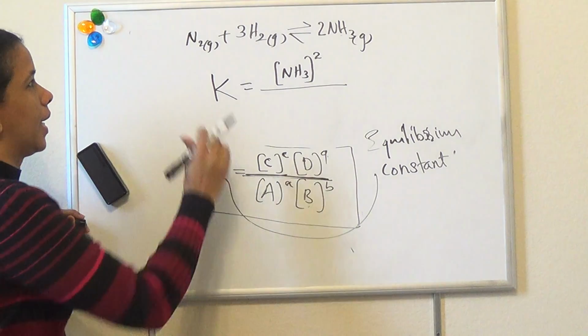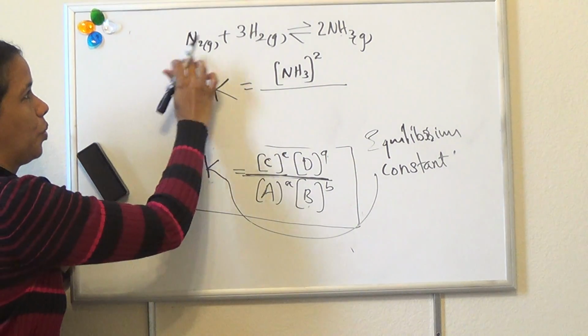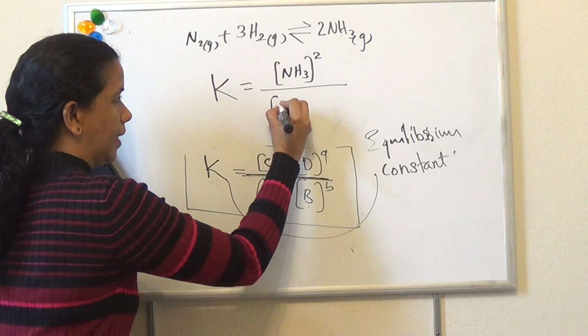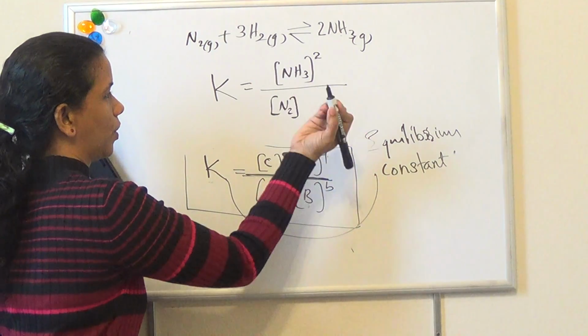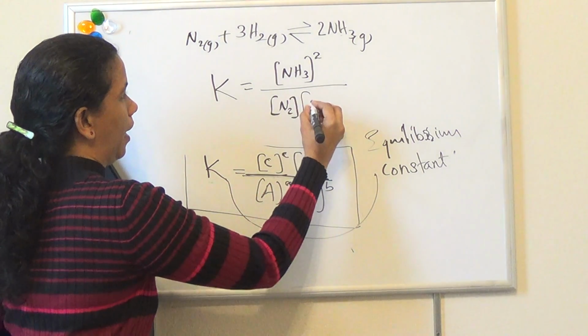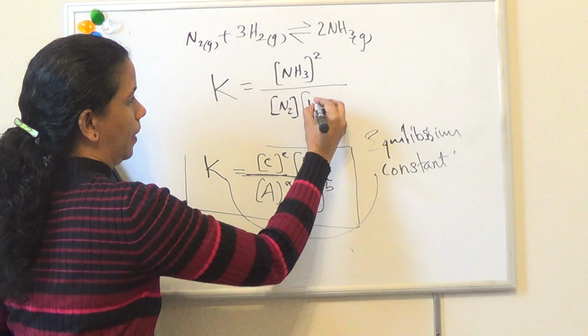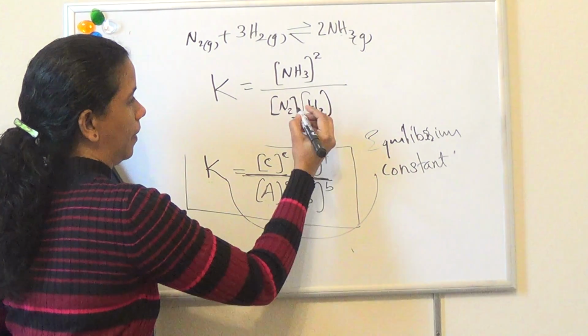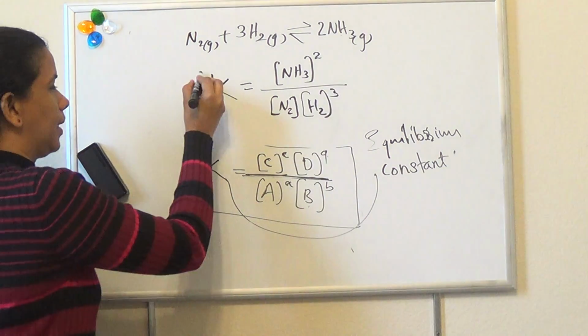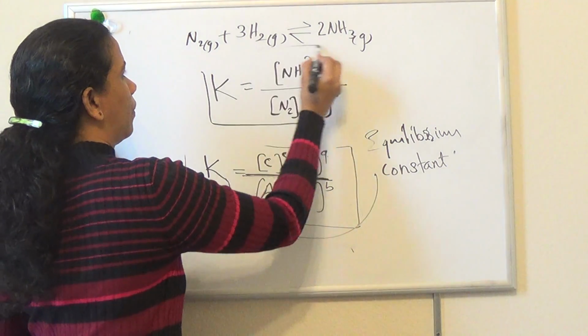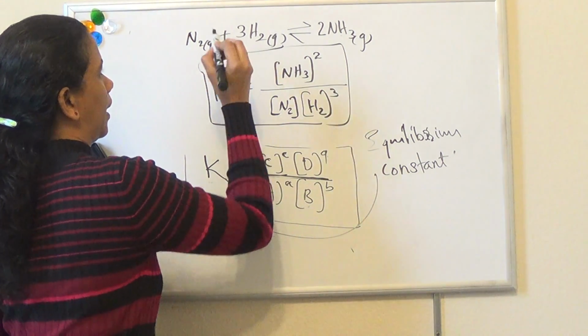Divided by reactants. Here there are two reactants. What are they? Nitrogen. How many moles? 1 mole, so no need to write. And hydrogen. How many moles? 3. So this is the equilibrium constant for this reaction.